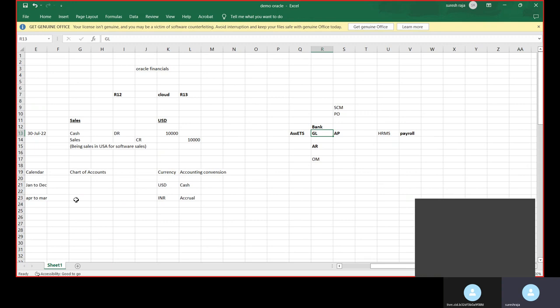GL is where the trial balance we can see, right? The ultimate final one. And here, order management. Order management is an SCM module. Order management, supply chain management, and inventory. These are all supply chain. These are not finance, but they are interlinked. When you create a sales order, it has to come to AR invoice, correct? Then it goes to GL. When you create a purchase order, it has to come to AP and it has to go to GL, right? So this is the process of the ERP.